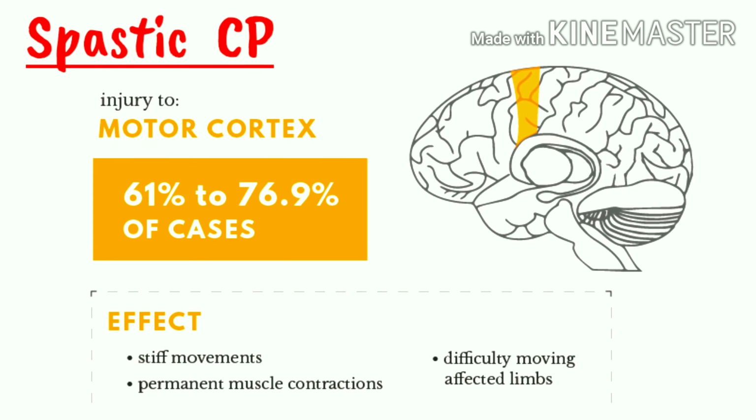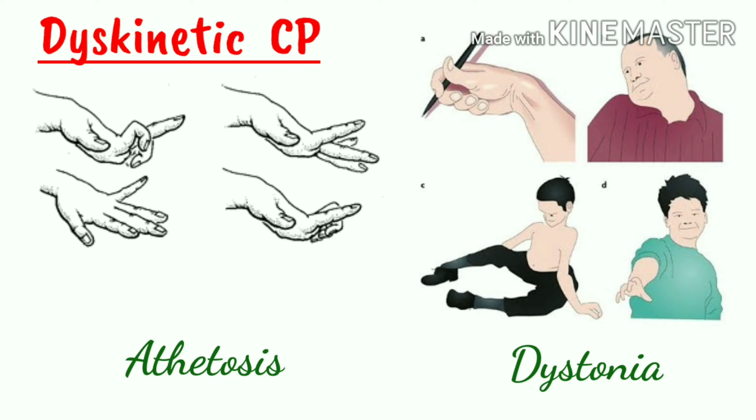Dyskinetic cerebral palsy refers to cerebral palsy with abnormal involuntary movement. These are of two types, dystonia and athetosis. Dystonia is a term used for sustained muscle contraction that frequently causes twisting or repetitive movement or abnormal posture. Athetosis is used for uncontrolled extra movements that occur in hands, arms, feet and around the mouth.